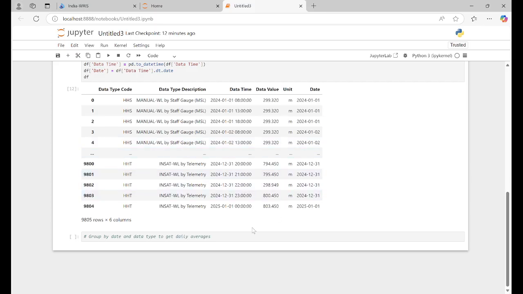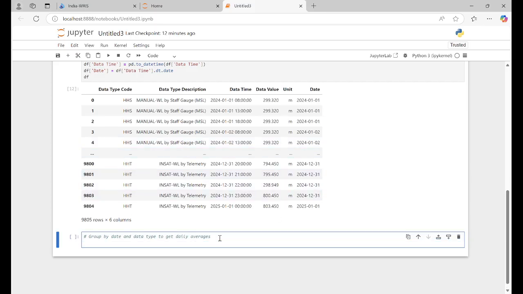So how will we do it? Daily average equal to df dot groupby, we will take date, the new column called date, comma, data type code. We have data type code also, right?